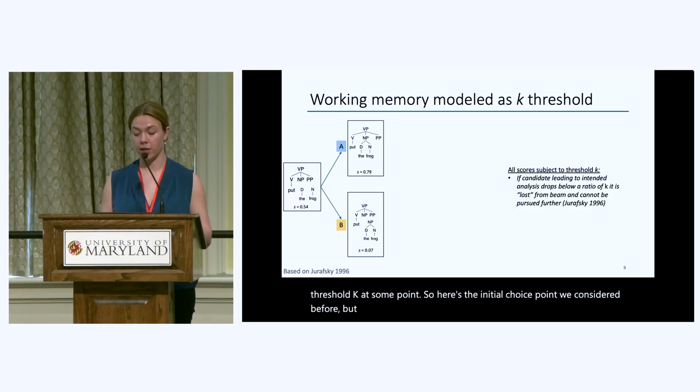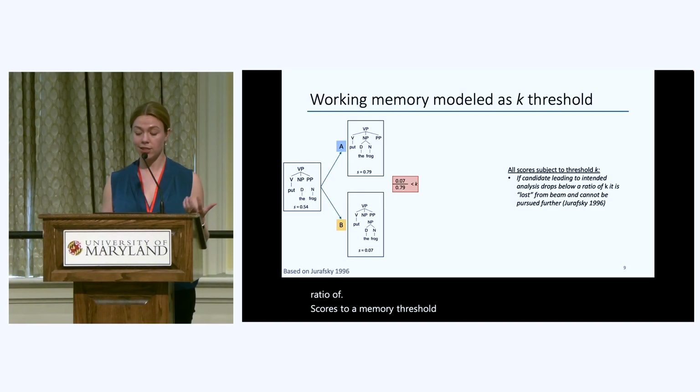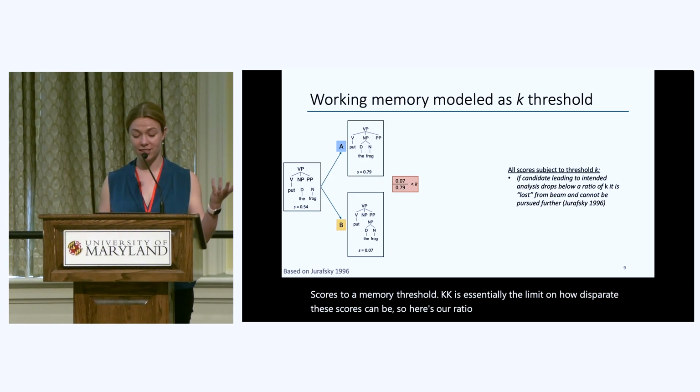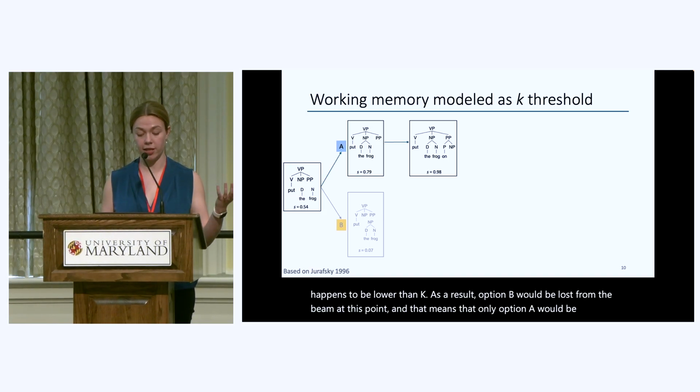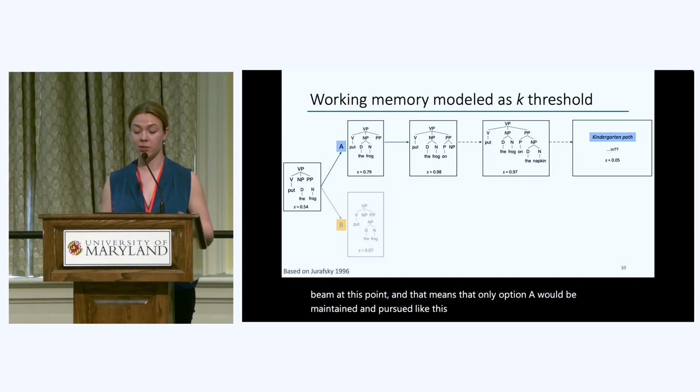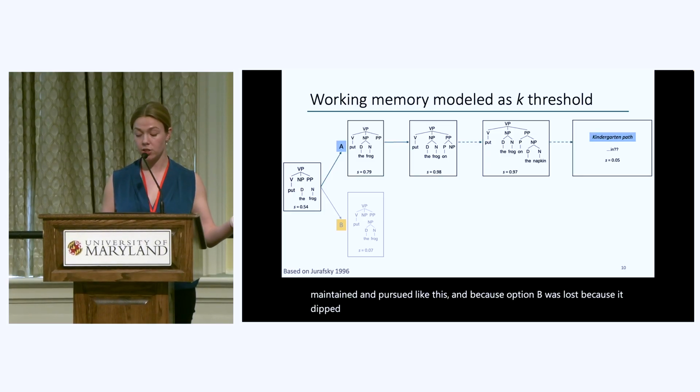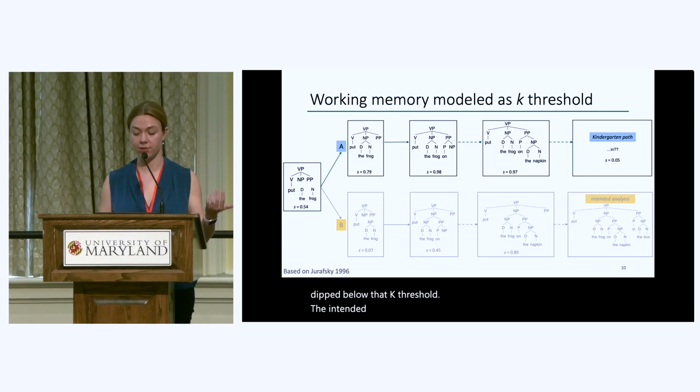But now, if we want to model children's restrictions on memory capacity that could result in kindergarten pathing, we could compare the ratio of these scores to a memory threshold, K. K is essentially the limit on how disparate these scores can be. So here's our ratio of scores, which in this case happens to be lower than K. As a result, option B would be lost from the beam at this point, and that means that only option A would be maintained and pursued like this. And because option B was lost because it dipped below that K threshold, the intended analysis is never found because it's not available to be returned to.